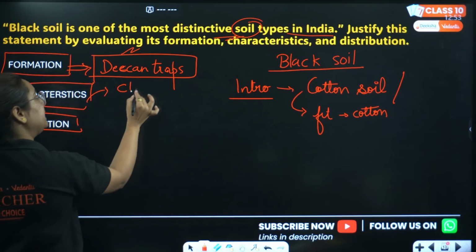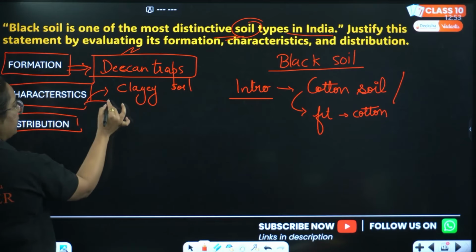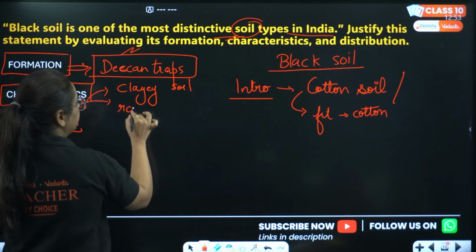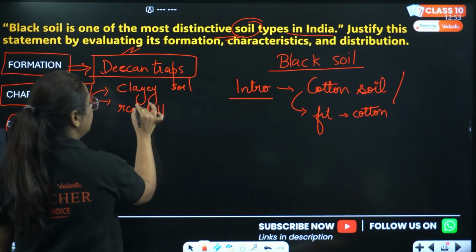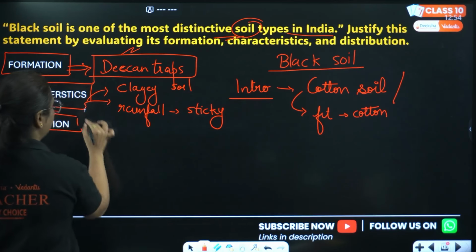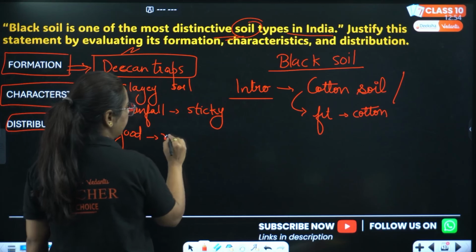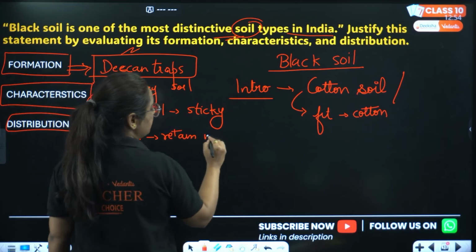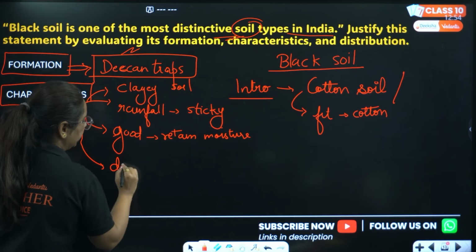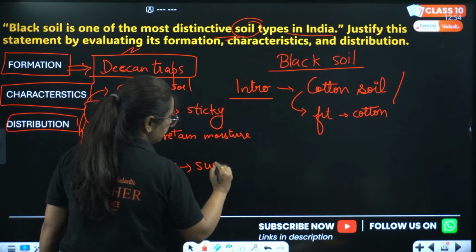So it is basically a clay type of soil. Pay attention. Okay. Whenever there is rainfall, the first shower of rainfall, this soil becomes sticky. But this soil has a good property, okay? Good property to retain moisture, due to which cracks are developed. Deep cracks are developed. When? Which season, beta? In summer season.